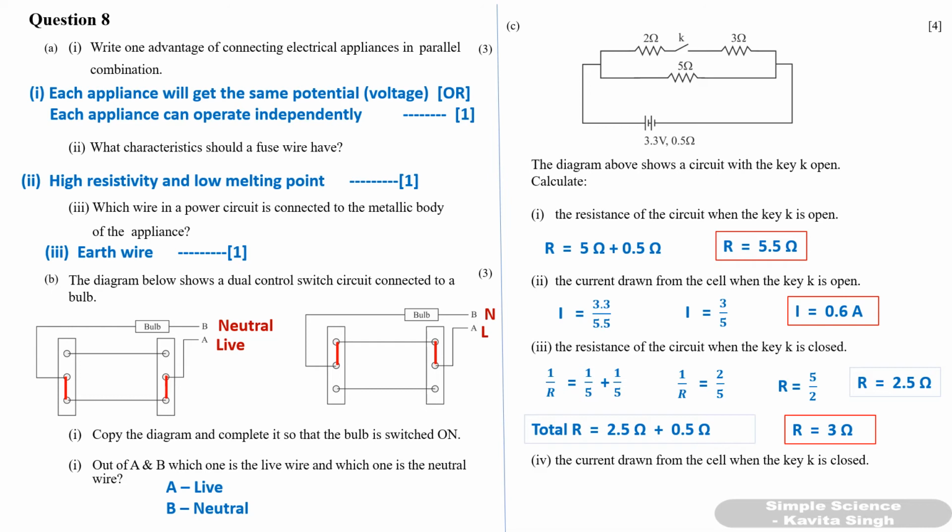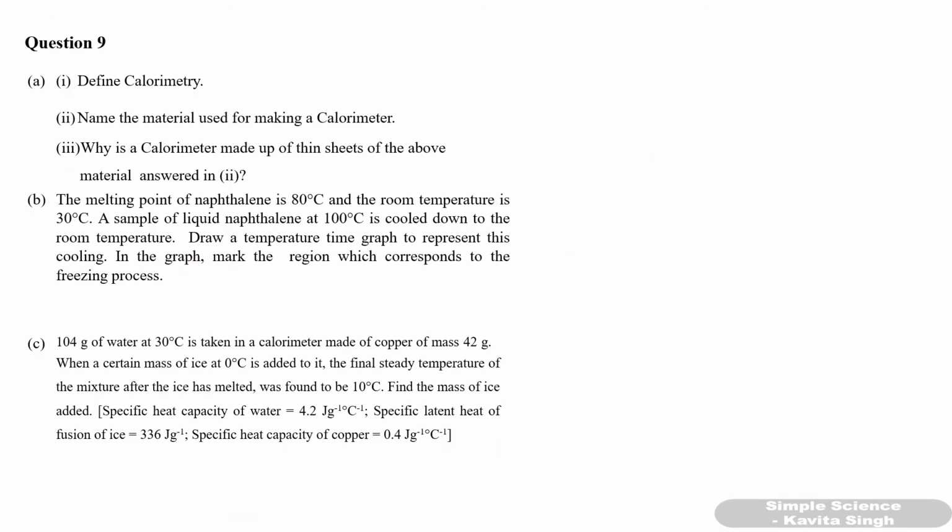Now fourth part is calculate the current drawn from the cell when key is closed. So when key is closed, the resistance will be 3 ohm, but voltage is 3.3 volt only. So current will be equal to V by R, that is 3.3 upon 3. So that is equal to 1.1 ampere. Okay. 1 mark for each box, or whichever I have kept in the box or highlighted, 1 mark for each. Next question.